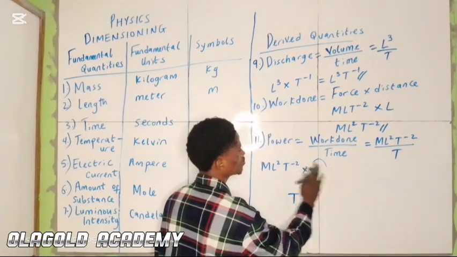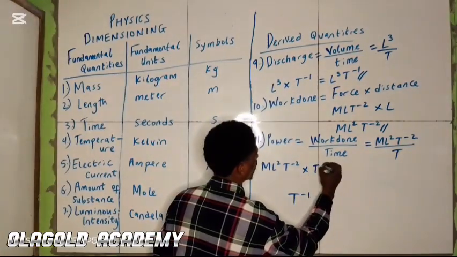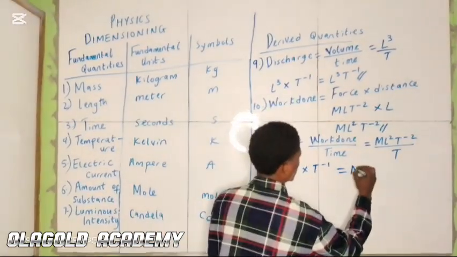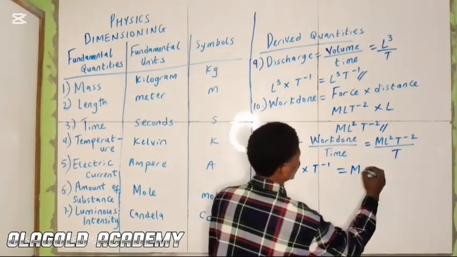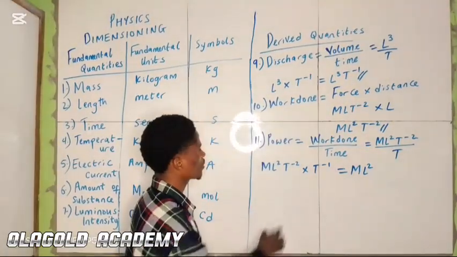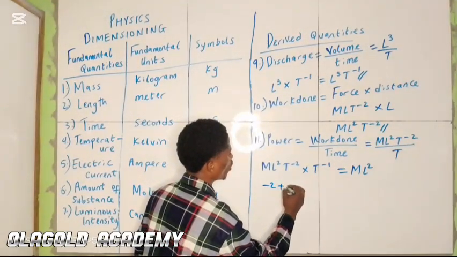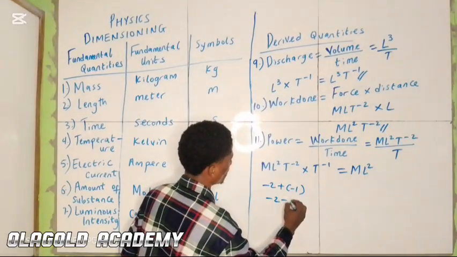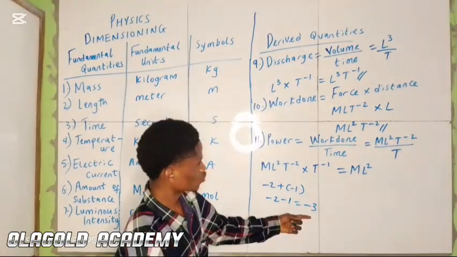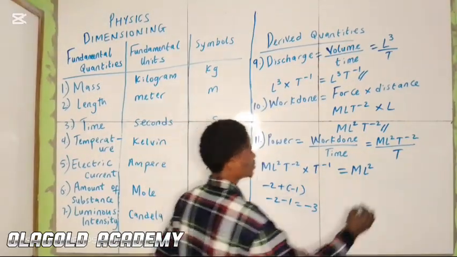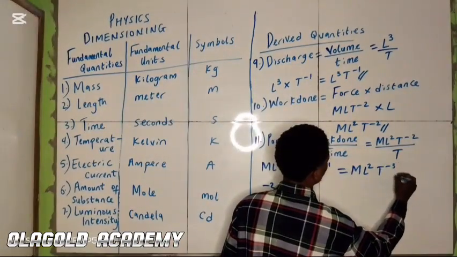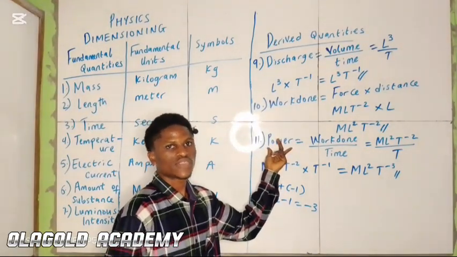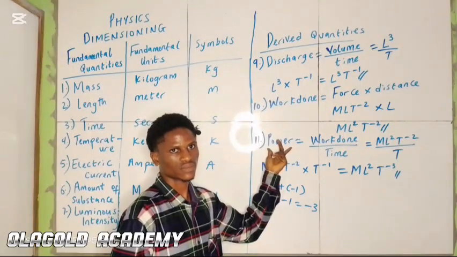So it becomes ML squared, and next, minus 2 plus minus 1, minus 2 minus 1 gives us minus 3. So we have ML squared T raised to power minus 3. This becomes the dimension for power. The next one we are looking into is stress.